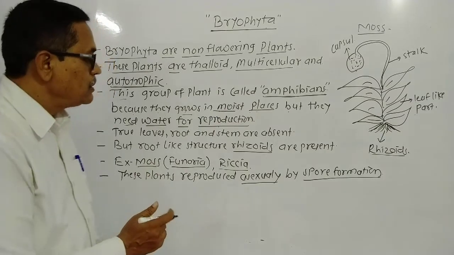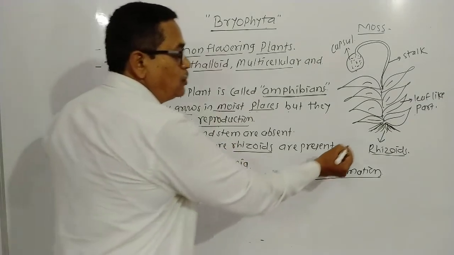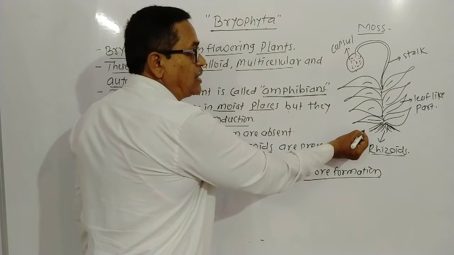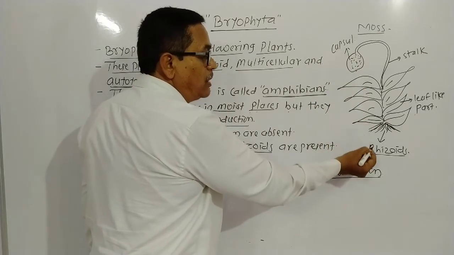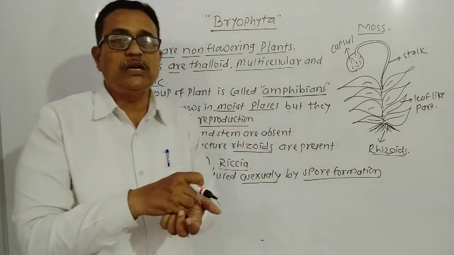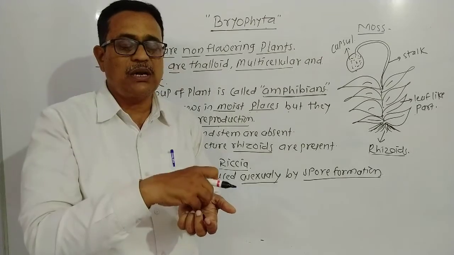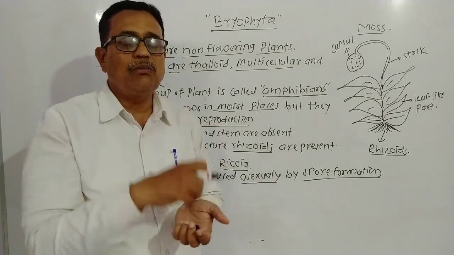But there is only a root-like structure, that is, rhizoids are present. Look here, dear student, in this diagram of moss or Funaria, rhizoids are present. They fix the plant in moist places, and the rhizoids absorb nutrients and water from the moist places.